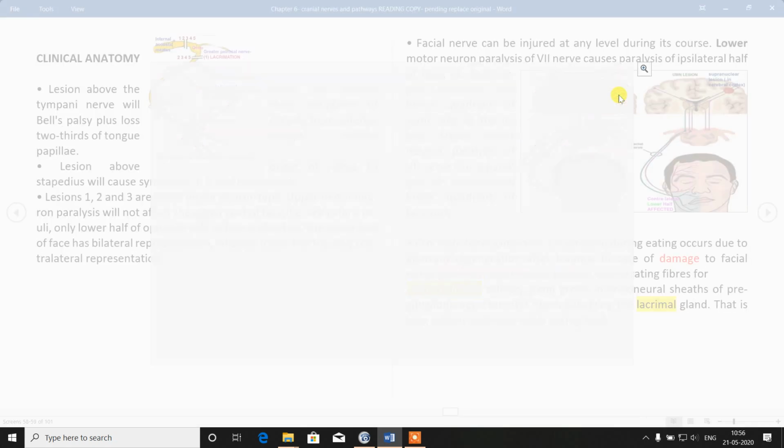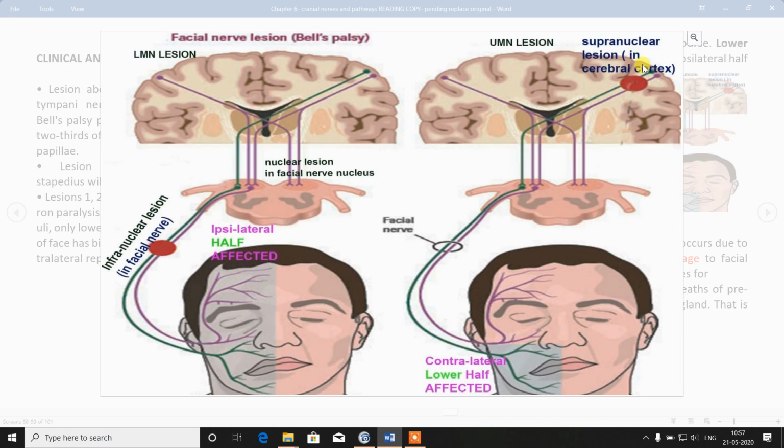So we have seen that this diagram represents 3 different level palsy: supranuclear, that is cerebral cortical level, somewhere here there is pons. So this is the transverse section of pons. All 4 nuclei of the facial nerves are located in the pons. So 3 different levels: supranuclear, that is cerebral cortical or before that.